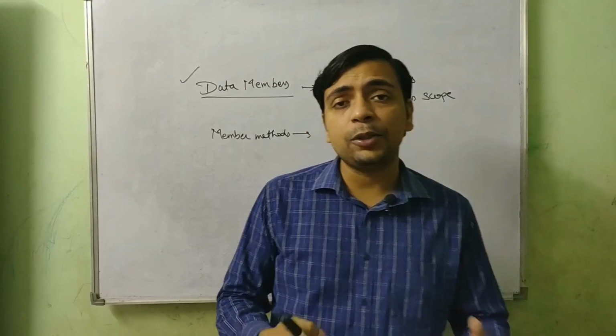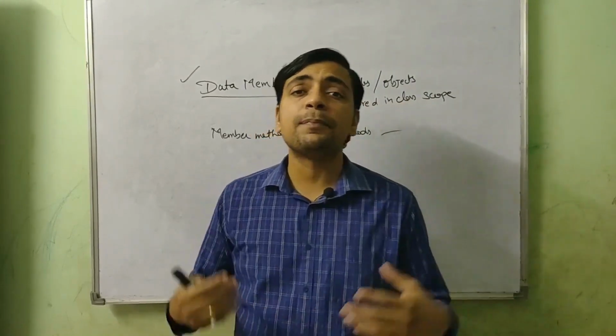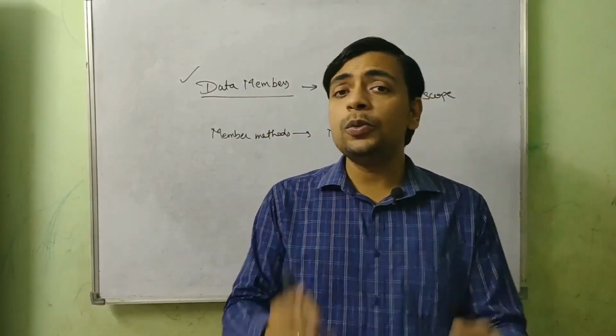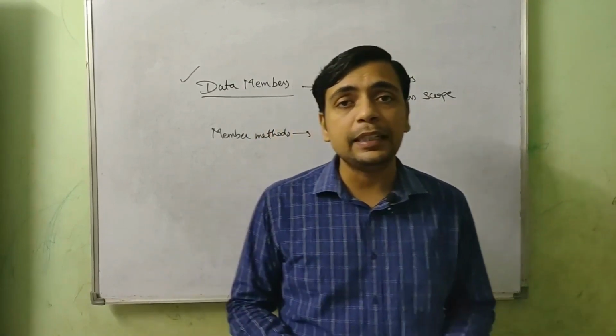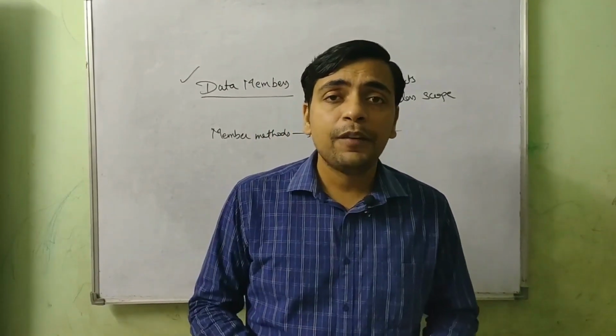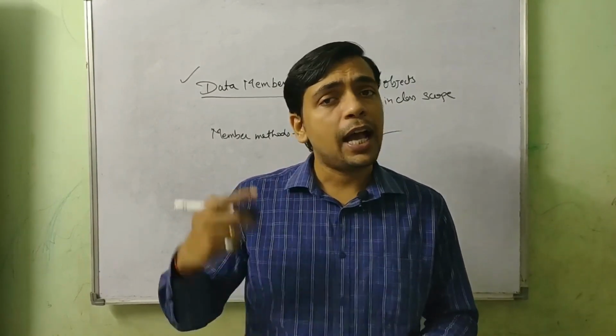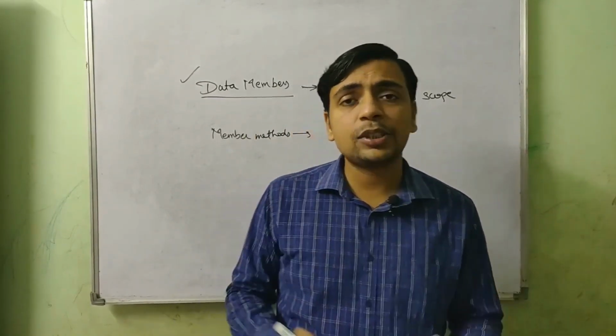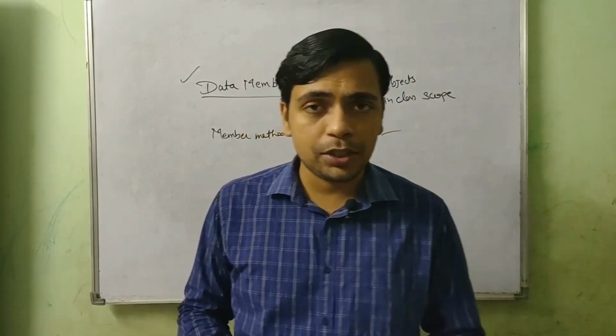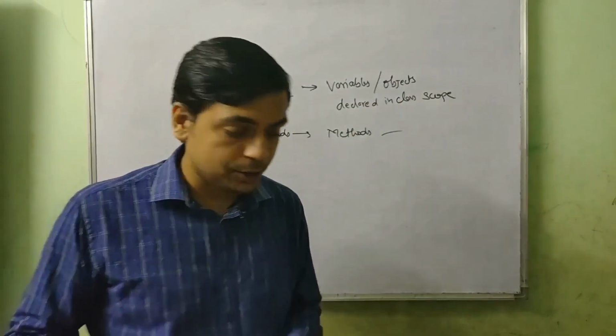So this is how object-oriented programming approach works. And as I told you, object-oriented programming gives us many features. Now the two most important features that we get with object-oriented programming are abstraction and encapsulation. So let's talk about abstraction and encapsulation. Let's talk about encapsulation first.